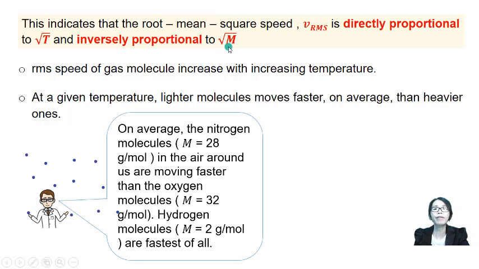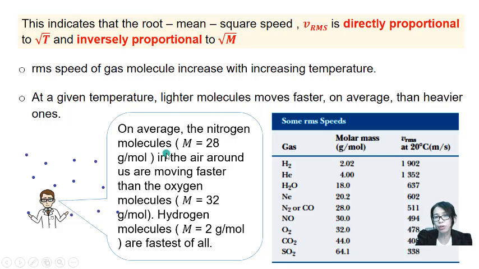So on average, you will find out that the nitrogen molecule, 28 gram per mole, in the air around us is moving faster compared with the oxygen molecule, which has a molar mass of 32 gram per mole. Hydrogen molecule with molar mass of 2 gram per mole is the fastest of all because it's the lightest. Okay, so here is the table that shows us the molar mass and the vrms for some of the gases.